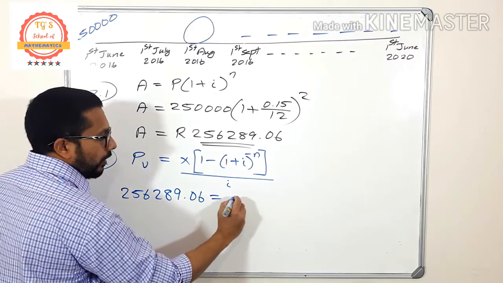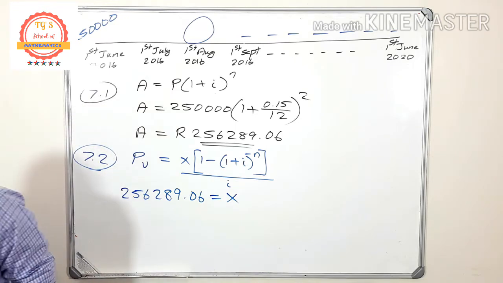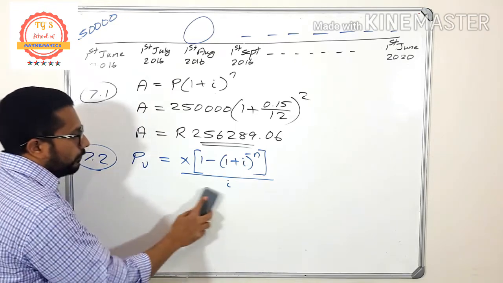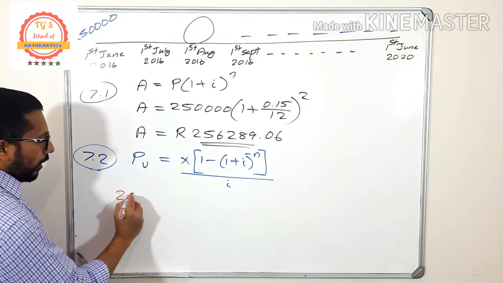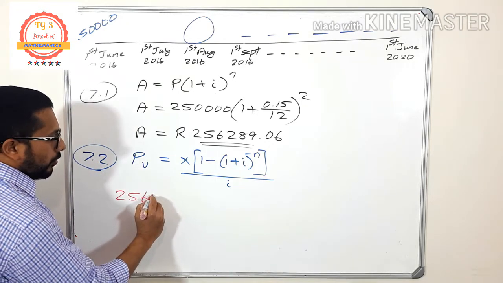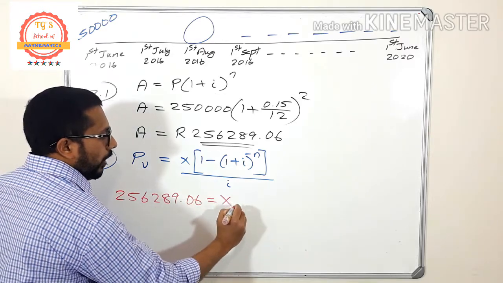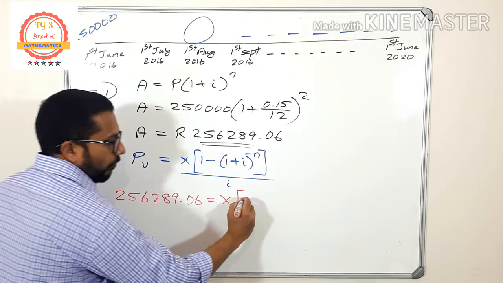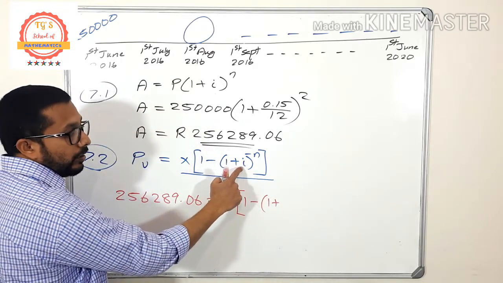256,289.06 is equal to x into, okay, let me write with another color. 256,289.06 is equal to x into 1 minus 1 plus, what is interest amount?